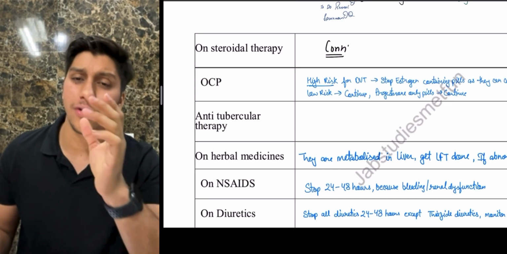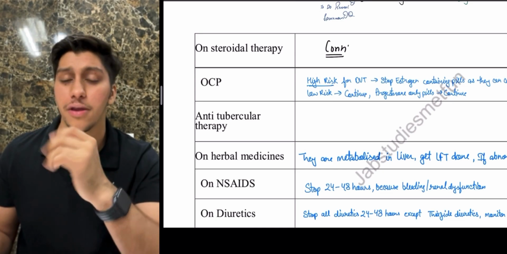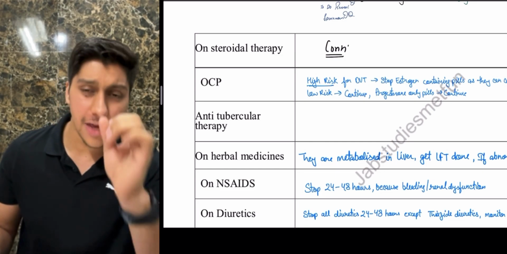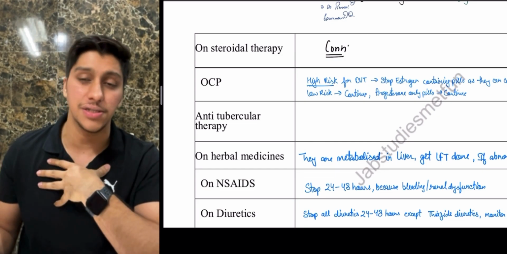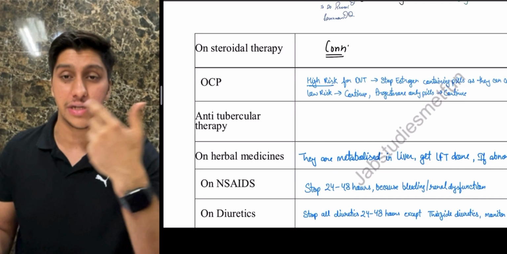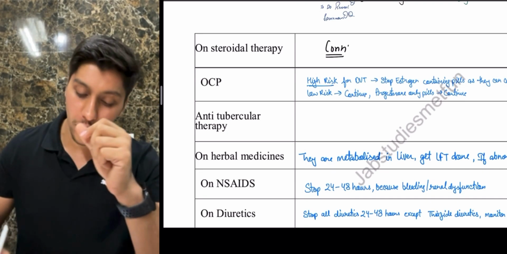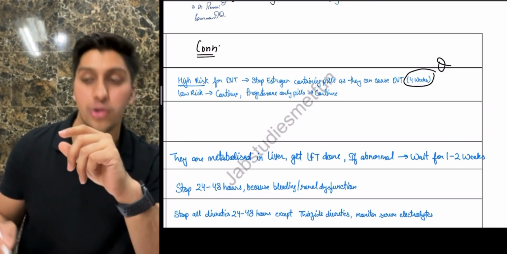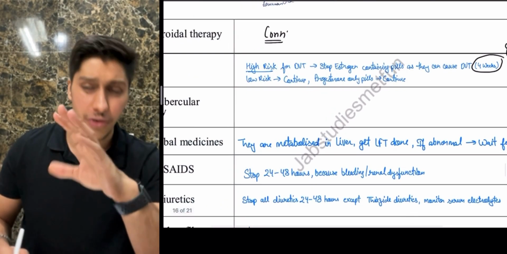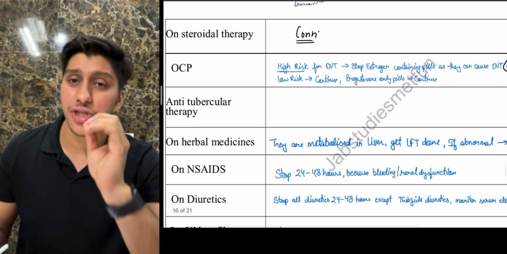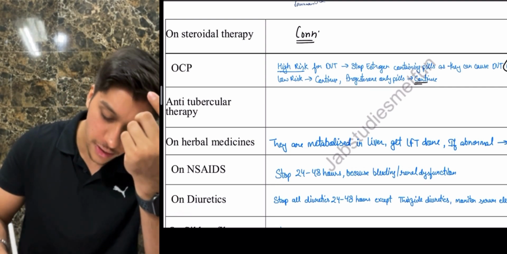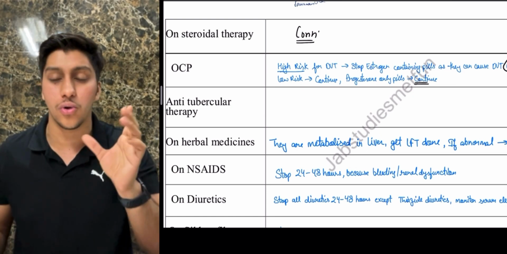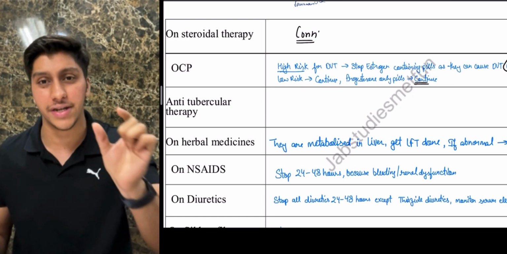If you have any low risk, minor surgery, you can continue the oral contraceptive pills till the day of surgery. But if you have a major surgery, like thoracic surgery, head and neck, or abdominal surgery, you have to stop the oral contraceptive pills at least 4 weeks prior to surgery. On the other hand, if the OCP is progesterone only, you can continue that, and there is no risk associated with DVT, because the factor responsible for increased DVT risk is estrogen, right?